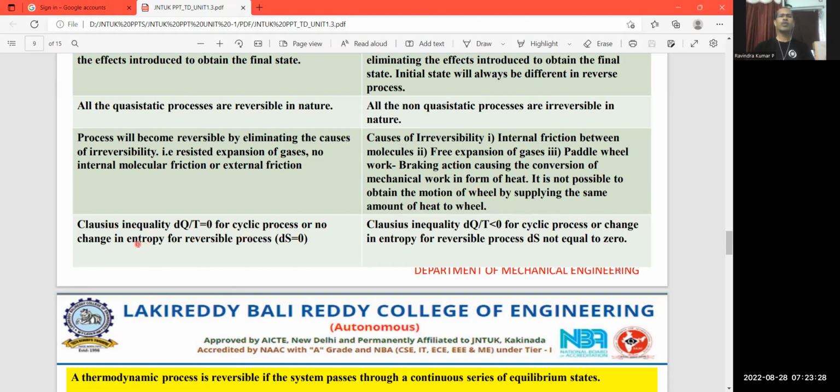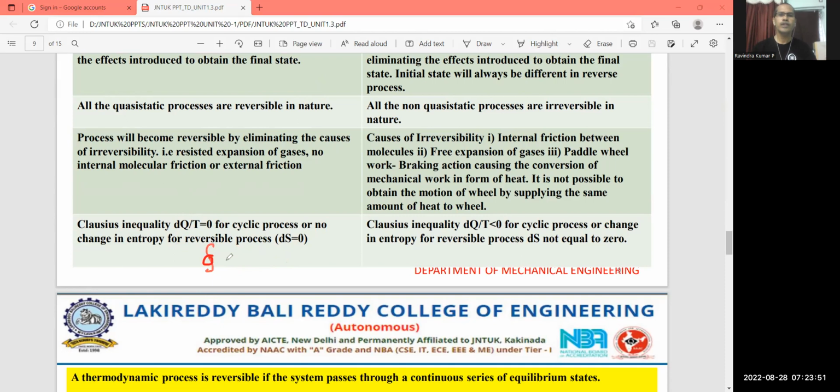So in a reversible process, the cyclic integral of the heat transfer divided by temperature, let me write that, the cyclic integral of dQ by T is equal to 0.